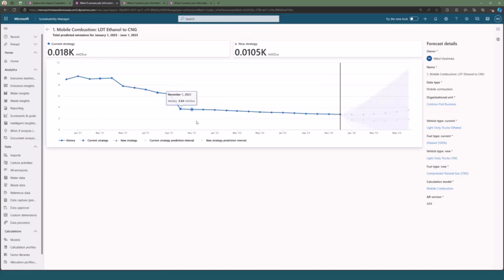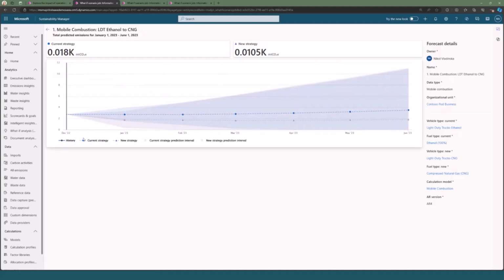And we've got our results here where our blue line to the left of this axis is our historical data. And you can interact with this graph in a couple different ways. So we can remove the historical line, and now we can focus on these 2 forecast lines that we see here. So these 2 forecast lines, we have this concept of what we call a current strategy, and then we have this concept of a new strategy. So with current strategy, that is the next 6 months or the next 6 data points if you were to continue using, in this case, light-duty trucks that run on ethanol.